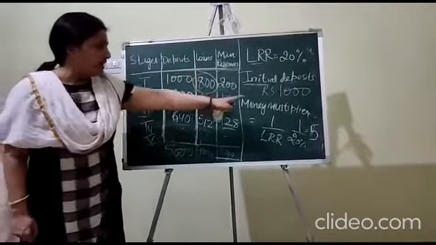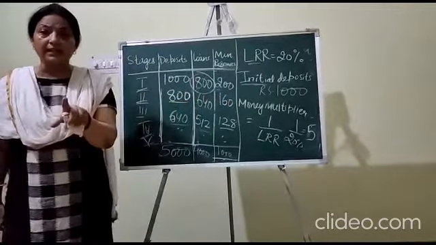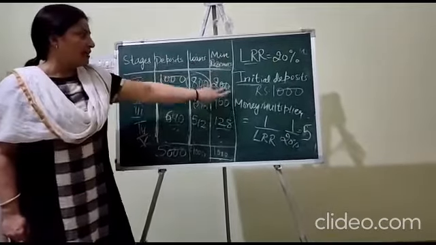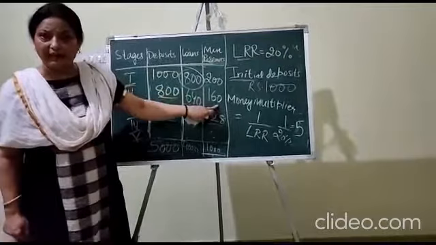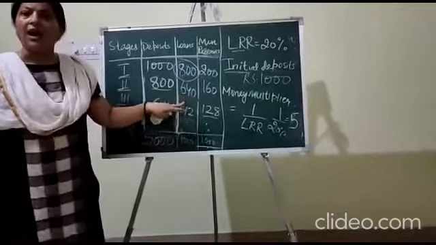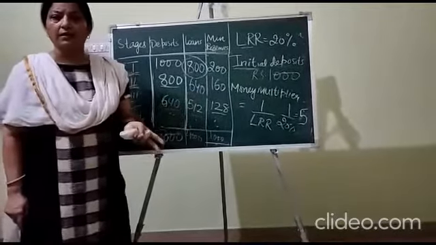Then 20% of the deposit, that is 160, again a minimum reserve which has to be kept by the bank. 800 minus 160, that is 640, again in the form of a loan the bank will give.